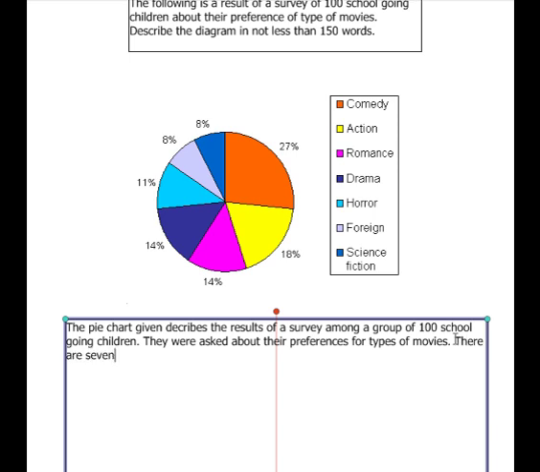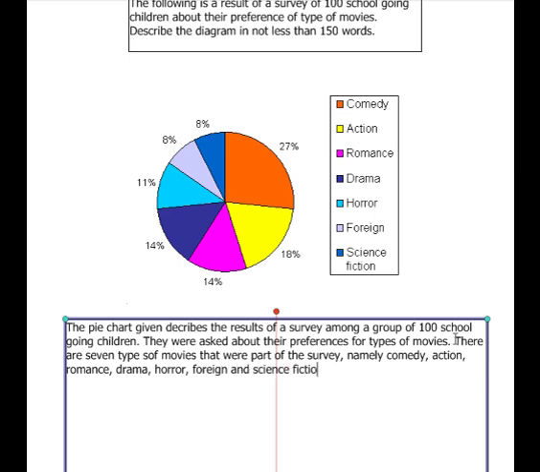There are 7 types of movies that were part of the survey, namely comedy, action, romance, drama, horror, foreign, and science fiction.